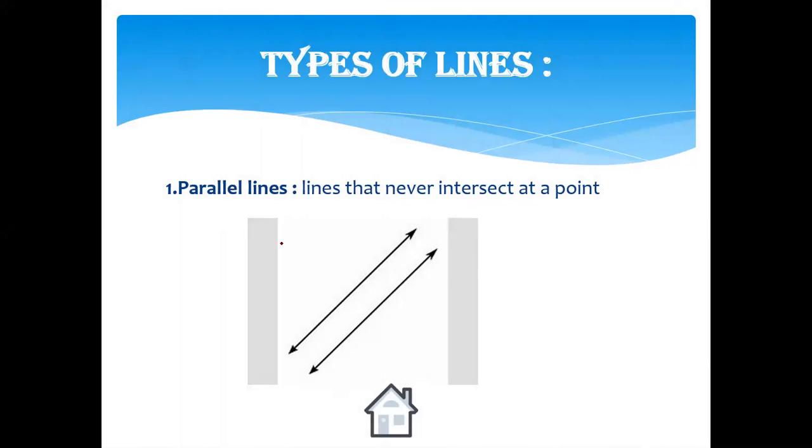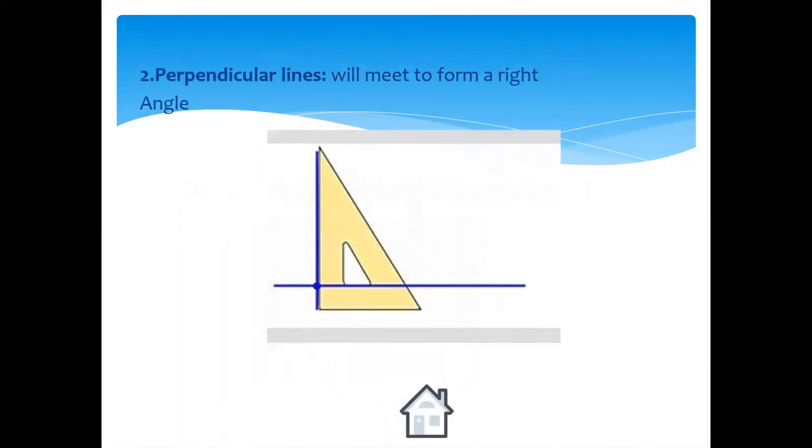Two lines are said to be parallel if they never intersect at a point. They never meet. So if I extend this line more and more, and if I extend the second one, they never meet at a point. So we call them parallel lines. They are facing each other, opposite to each other, and they never meet.